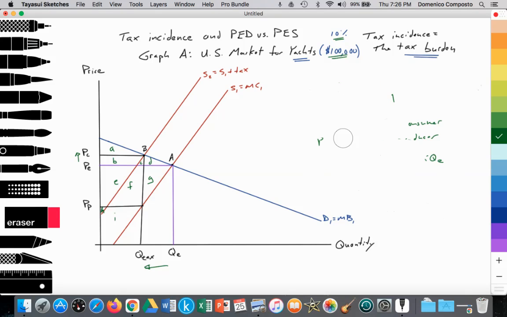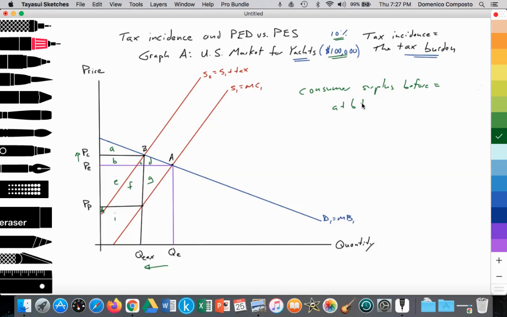So let's highlight a few points about consumer surplus. Consumer surplus before the tax was equal to areas A plus B plus C plus D. And then consumer surplus after the luxury tax is now equal to just area A because the price has risen. So there's less kind of savings for the consumer, and consumers lose areas B, C, and D.